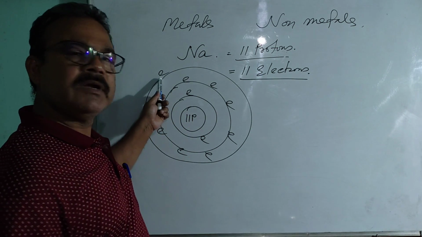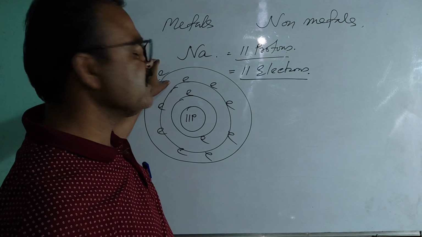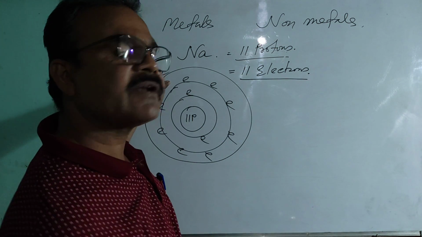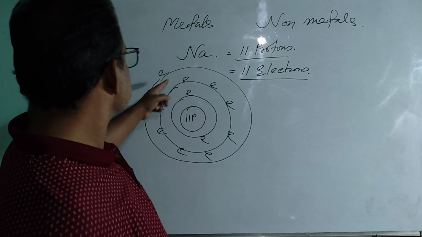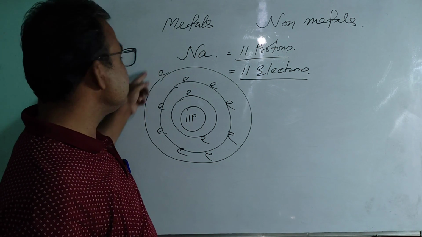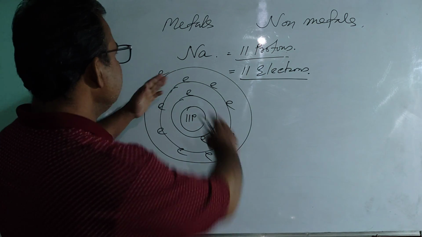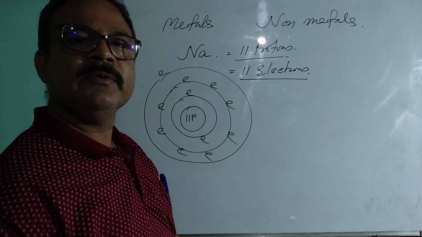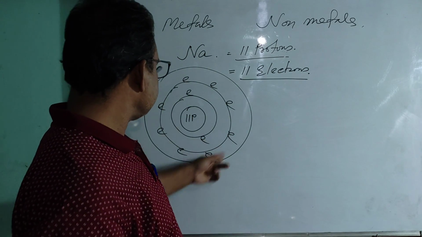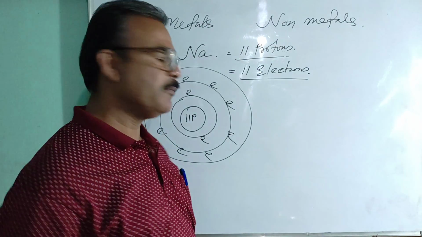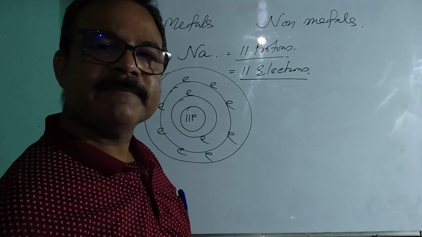Here, in order to get stability, either sodium has to gain 7 electrons, or it has to release 1 electron. And if it is able to release 1 electron, then the third orbit won't be available. Then the second orbit will be the outermost orbit having 8 electrons. Then it will get stability.